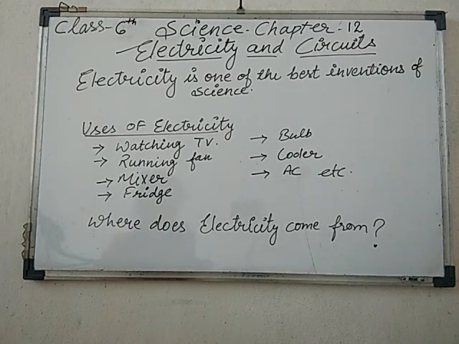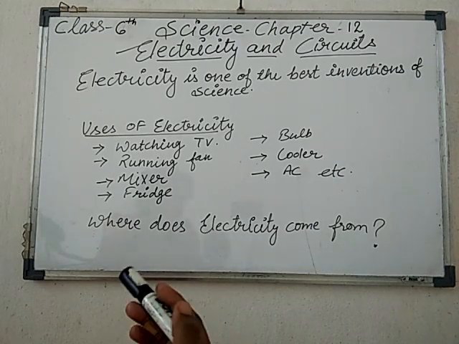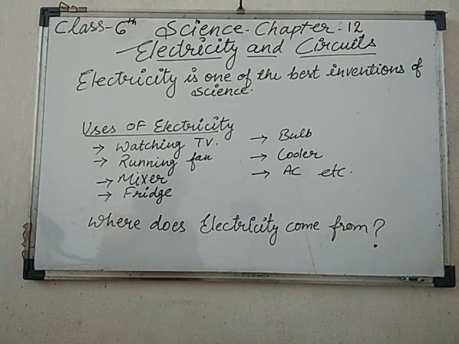It is generated by the big power plant, by huge generators using coal or natural gas, and water, steam, or water hydro energy. Have you heard the name of hydro energy? Steam energy, wind energy from windmills. We can also use these for generating electricity.